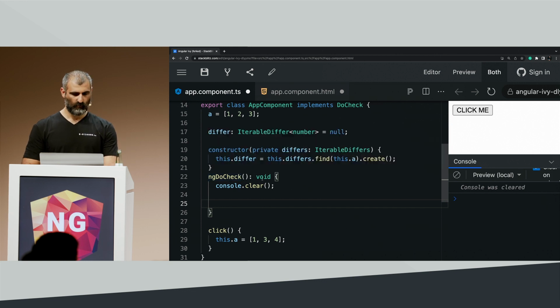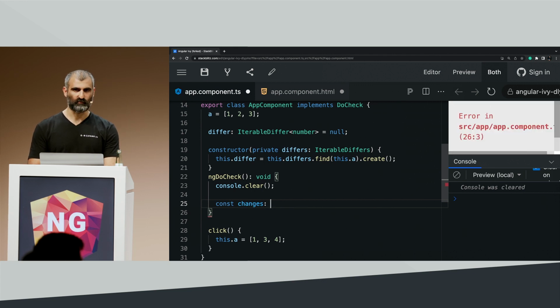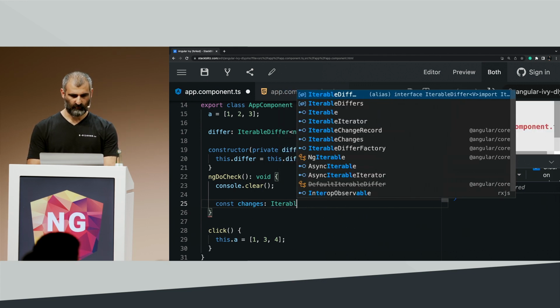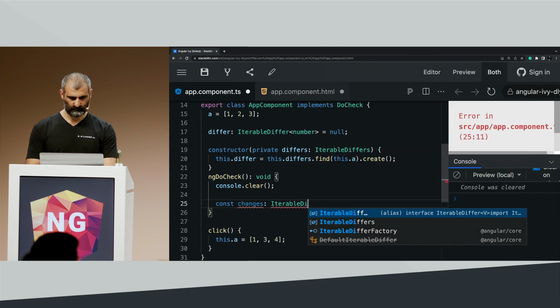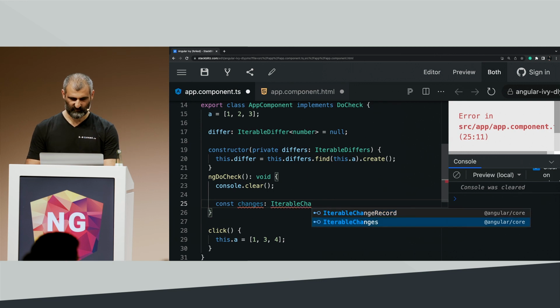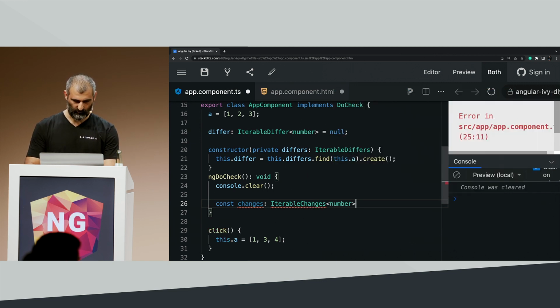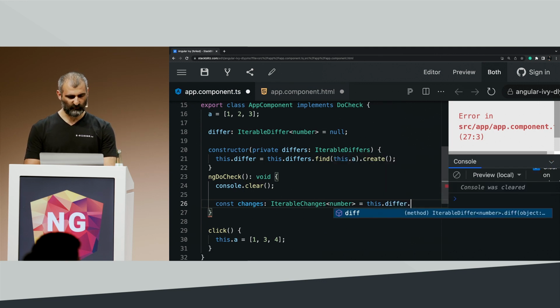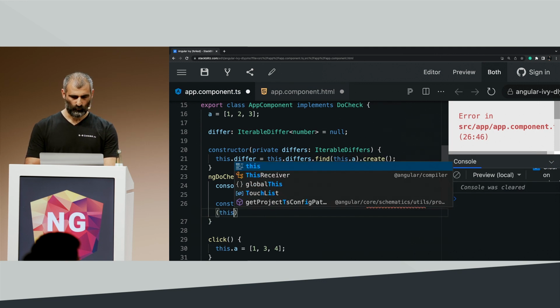And here, when we have the defer, we can, first of all, declare our changes object. So changes is of type IterableChanges of type number, and it's going to come from our defer.diff with the same object.